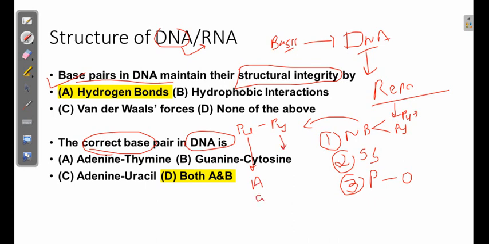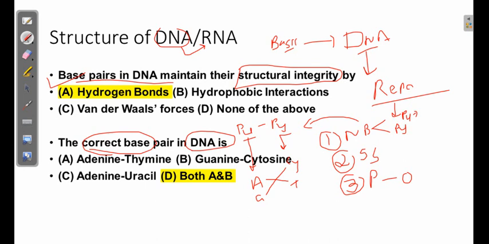Pyrimidines are the opposite ones, cytosine and thymine. This base pairing is also very specific: guanine is always attached with cytosine, and adenine is always attached with thymine.